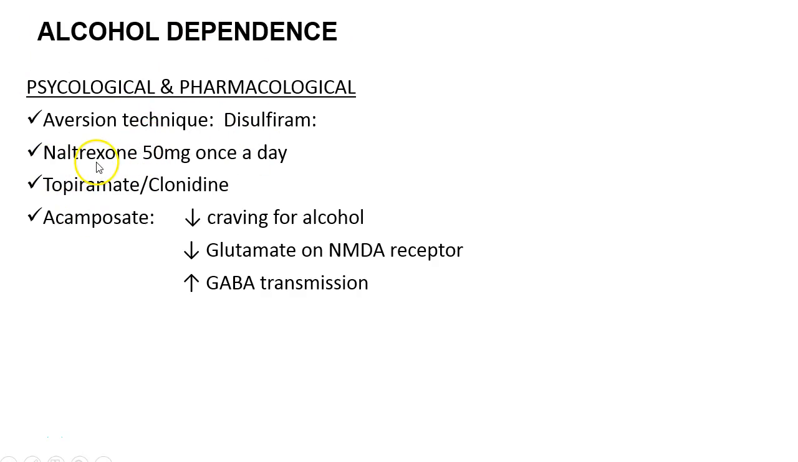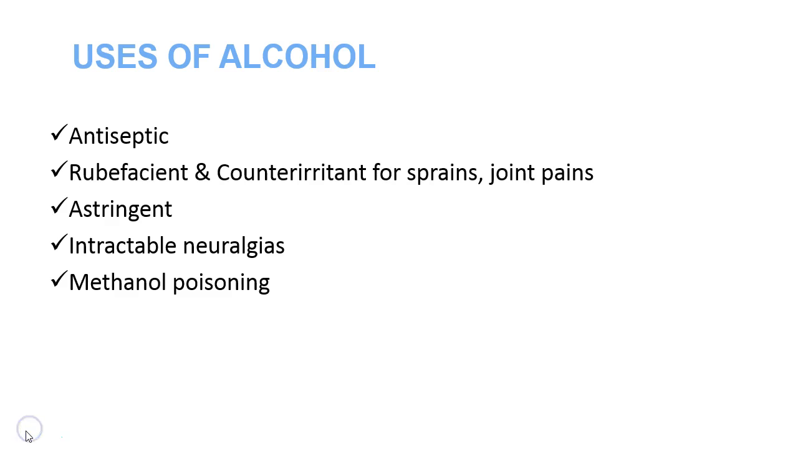Another drug would be naltrexone, which is given 50 mg once a day, or topiramate, which is an anti-epileptic agent, or clonidine, which is an alpha-2 agonist, can also be used. Acamprosate is another drug which can act as a substitution therapy because it is known to decrease craving for alcohol, and its mechanism is similar to alcohol, that is, it blocks the NMDA receptor and increases the GABA transmission.